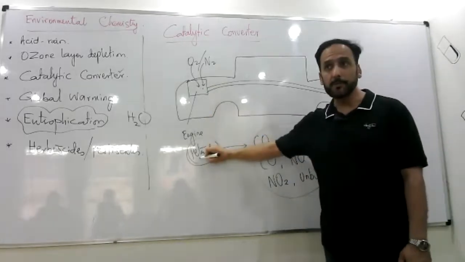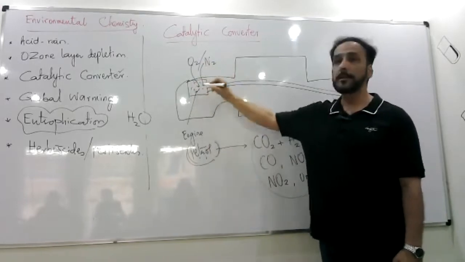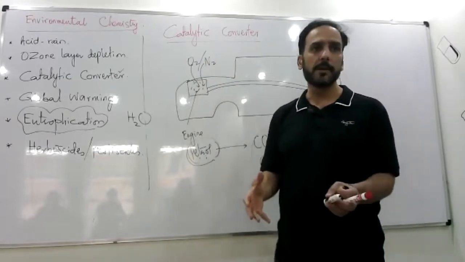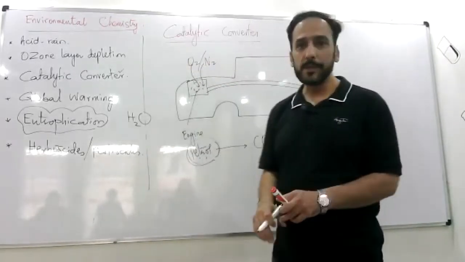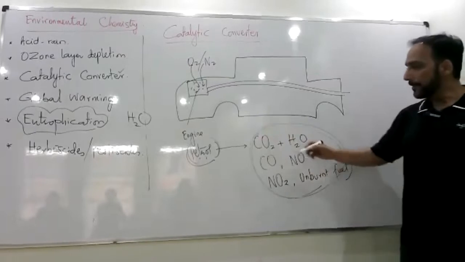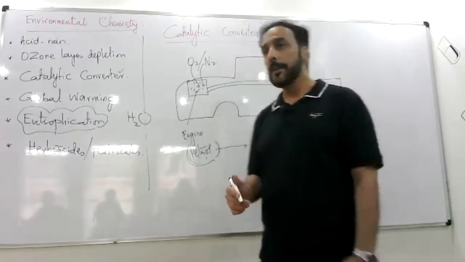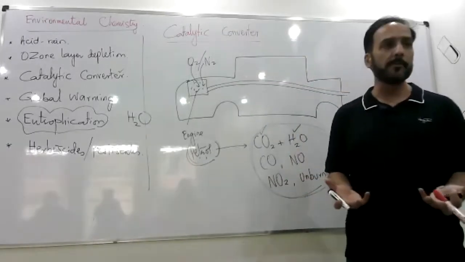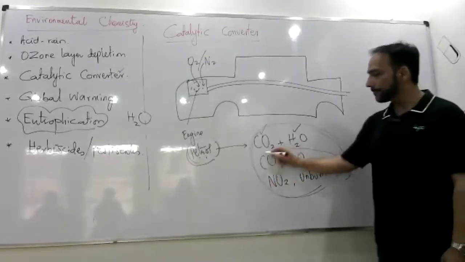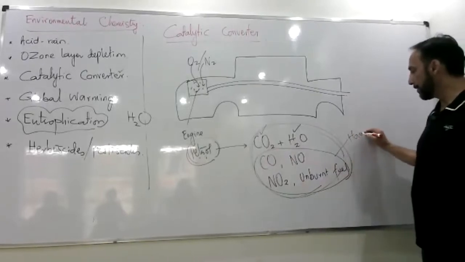So in the engine, the petrol burns, oxygen and nitrogen come from the air, and combustion gives us heat, and with heat the piston of the car is pushed and the car moves. But during the process, all these oxides are produced. Carbon dioxide is something you cannot stop because every combustion reaction gives carbon dioxide, right? And besides that, water is not harmful. That can go out into the air, no problem. But all the other things, they are harmful. Okay? So these are like harmful oxides or substances.